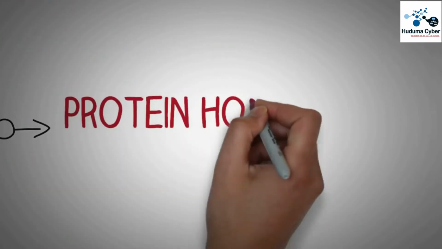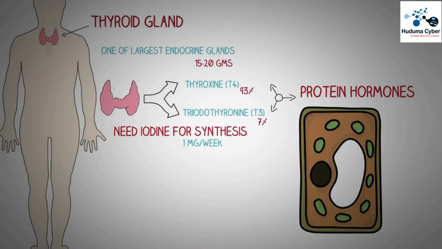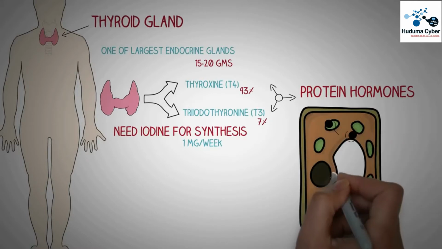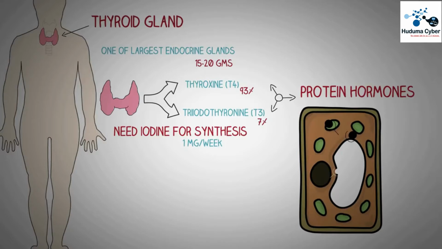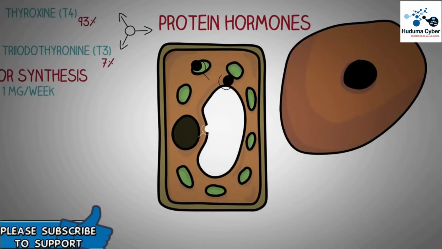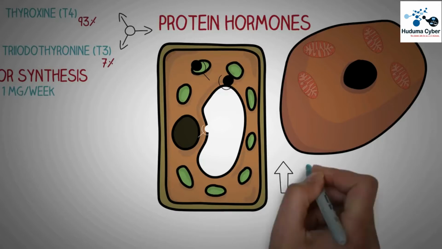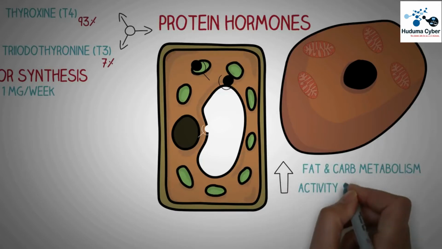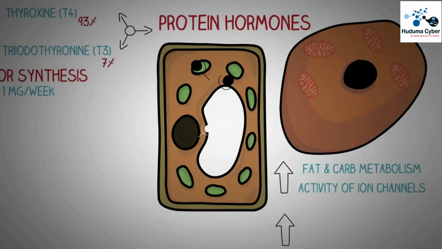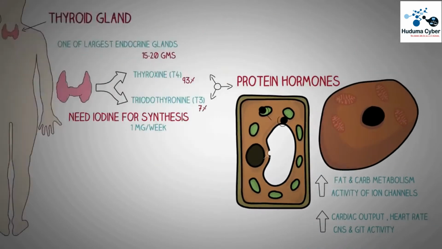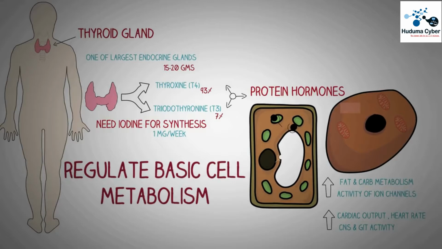These hormones are protein hormones that bind to their receptors which are mostly located in the nucleus or the cytoplasm of the cell. After that, the thyroid hormones have hundreds of effects on cells, like an increase in the number of mitochondria of the cell, an increase in carbohydrate and fat metabolism, and increased activity of the various ion channels of the cell membrane. It has many systemic effects like increased cardiac output, increased heart rate, and increased CNS activity. In short, we can say that the thyroid hormones are important in a way that they regulate the basic cell metabolism and activity, which ultimately affects the body as a whole.